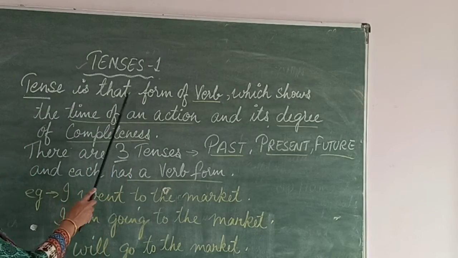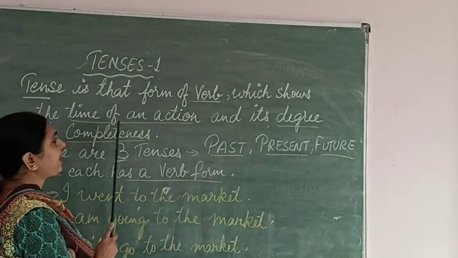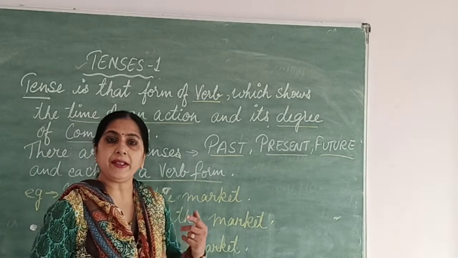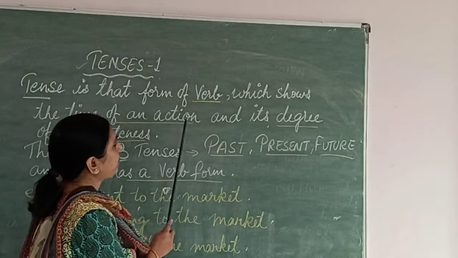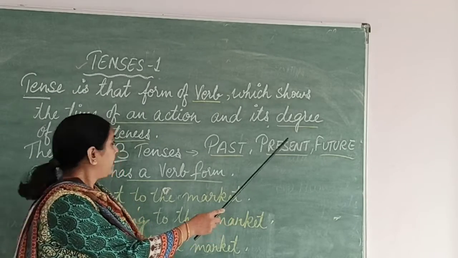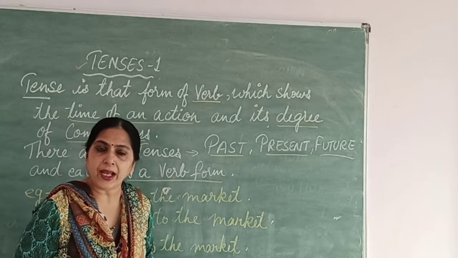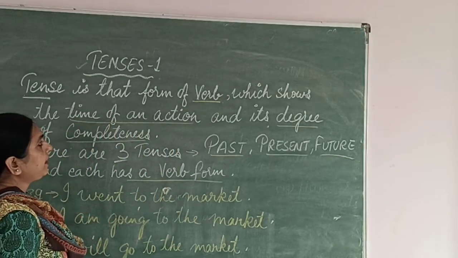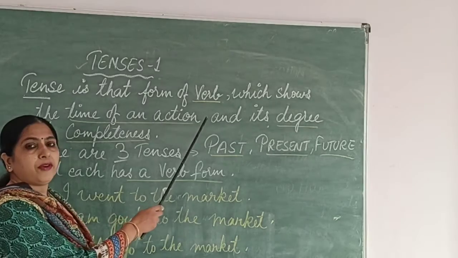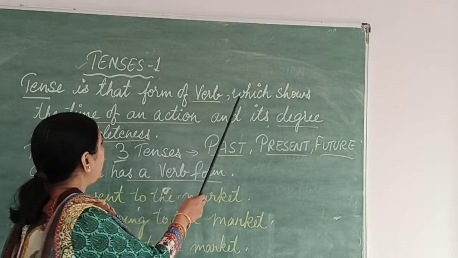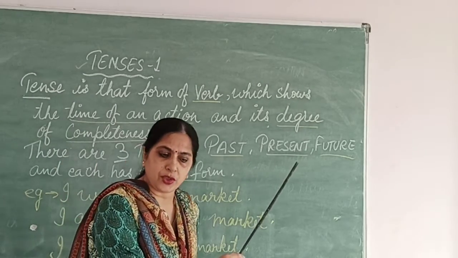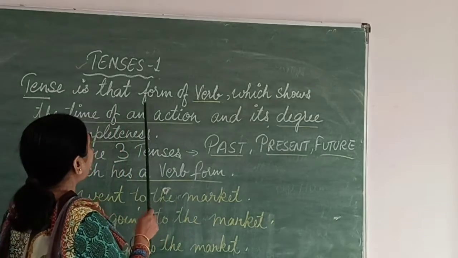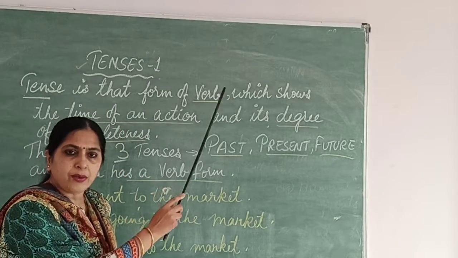So tense is that form of verb which shows the time of an action. It indicates the time of action when the activity is done, right? So it shows the time of an action and its degree of completion, how well and when the task has been completed. So what is a tense? Tense is that form of verb. It indicates the verb form which shows the time of an action, that is when we complete a task and how much we complete a task. So that is expressed by tenses. So is it clear what are tenses?